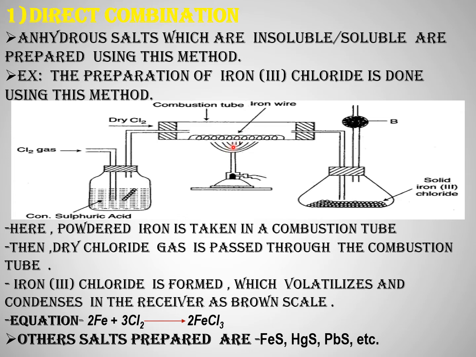Now, what do we observe? Reddish brown vapors appear in the combustion tube. These vapors pass through the delivery tube, connected to the combustion tube at one end and to a conical flask at the other end, which is placed in a freezing mixture. The brown vapors condense to form brown crystals. These crystals are scraped from the flask and stored in airtight containers, because the crystals are highly deliquescent and absorb moisture from the air and dissolve to form a solution.